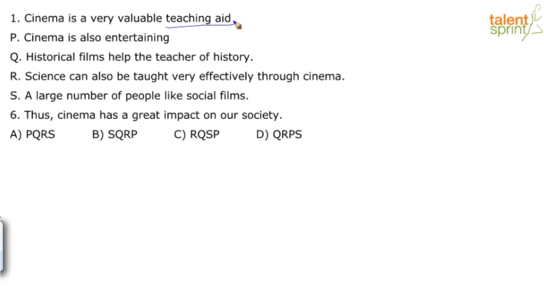Now, if I look at the sequence, there are only two sentences explaining or elaborating on that teaching aid clue phrase, which is what? Historical films help the teacher of history. Science can also be taught very effectively through cinema, right? Are you following? So, historical films help the teacher of history. How is it a teaching aid? Teacher of history is helped. Science also is taught through cinema. Why should R follow Q? Because of this descriptive clue word also, which means there's something that has gone preceding that sentence, addressing the teaching aid, right? Which means R definitely has to follow Q.